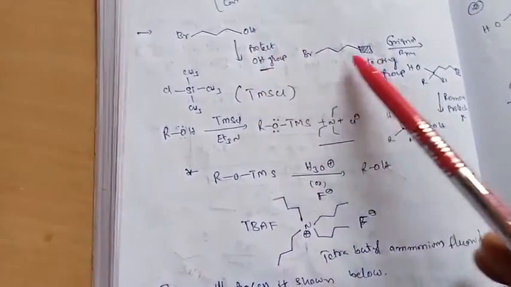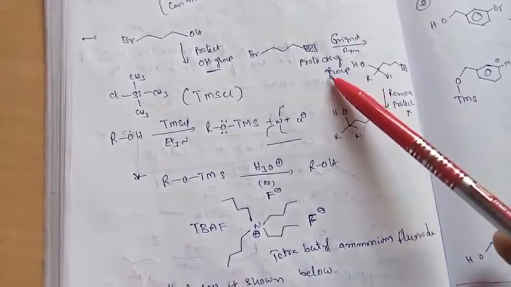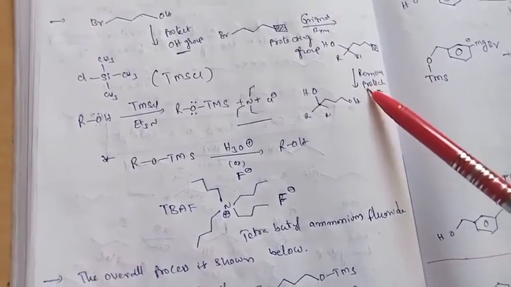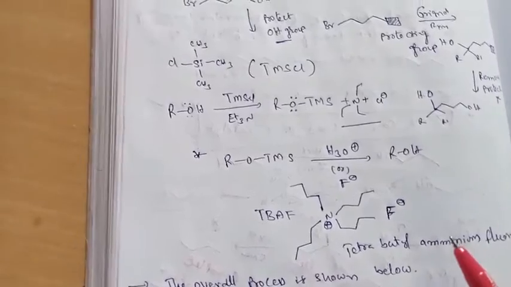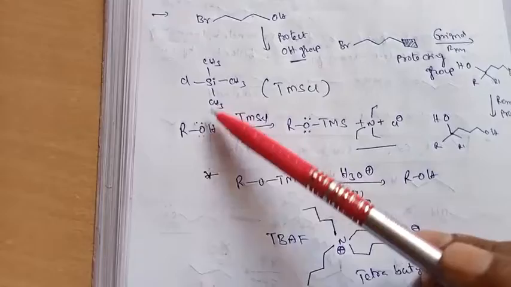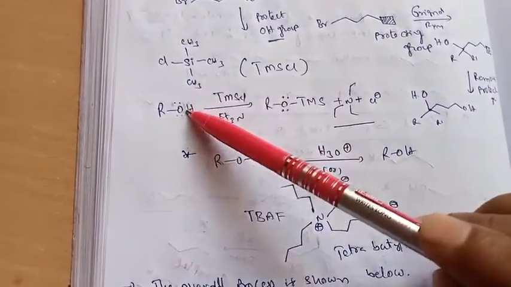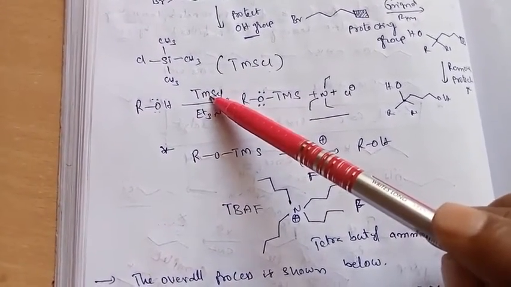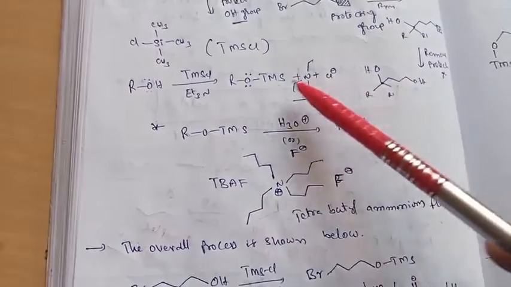By using protection, the bromine is now free, so it can react with magnesium and form the magnesium bromide, then react with the ketone, and then we have to remove the protecting group. So this is called protection and deprotection. A very important protecting group for the OH group is trimethylsilyl chloride. Trimethylsilyl chloride is a very important reagent to protect. First, by using a base, react with trimethylsilyl chloride and ROTMS will form. So now the OH group is protected.